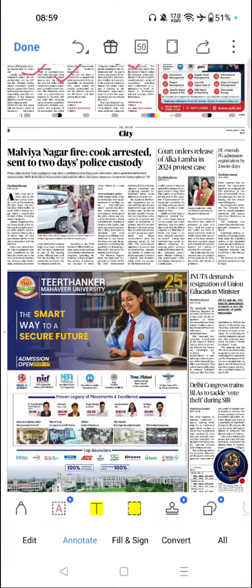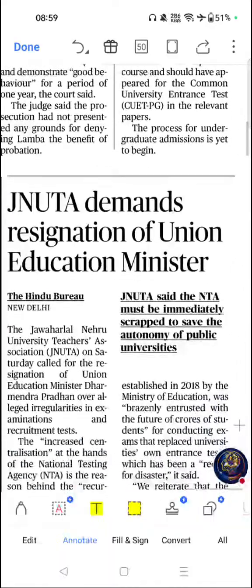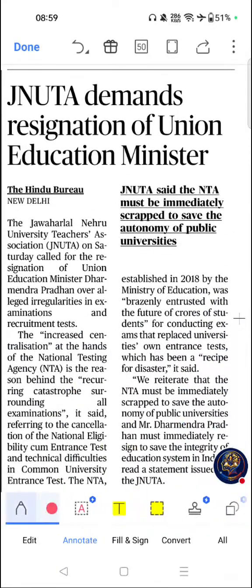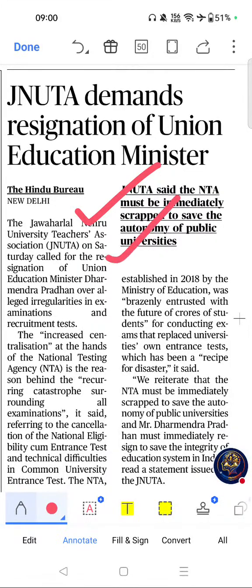The important topics from this page are, the first important topic is this one. JNTUA demands resignation of Union Education Minister. If you see the importance, NTA, NEET and CUET are among the most discussed education governance issues in India.